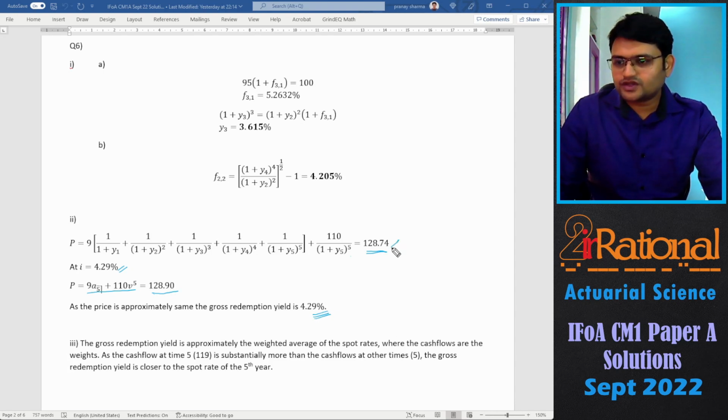Now if I go with 128.74, the exact rate of interest I was getting was 4.32%, but I guess it is close enough to say 4.29. If you were getting 4.32, you did not do anything wrong. For the comment, we'll say the gross redemption yield is approximately the weighted average of the spot rates, where the cash flows are the weights. As the cash flow at time 5, that is 119, is substantially more than the cash flow at other times, that is 5. Actually, it is 9, it should not be 5. So let me correct that.